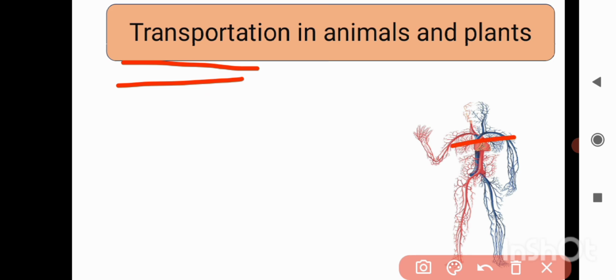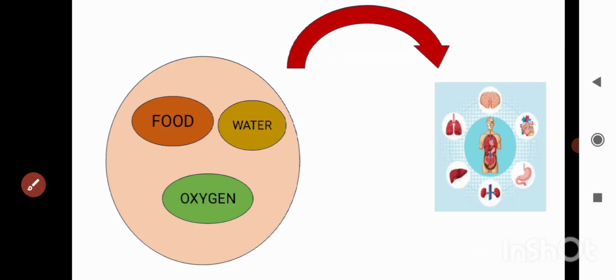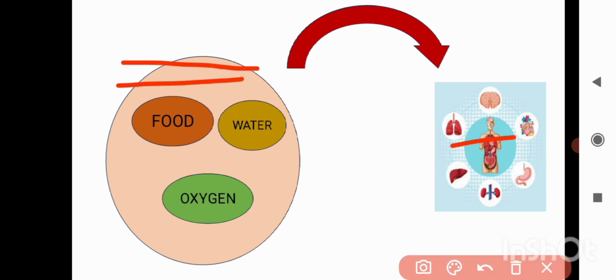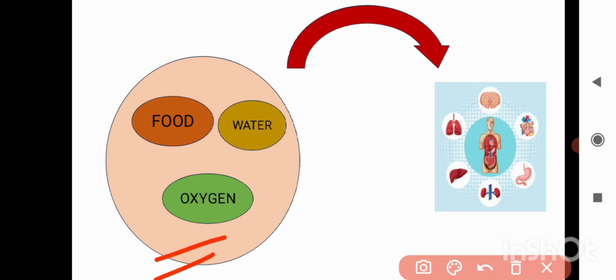Like food, water and oxygen, like in respiration, when you studied that oxygen enters the lungs when we inhale, it needs to be transported to each and every cell. Like we have trillions of cells and it needs to be transported to each and every cell, isn't it?